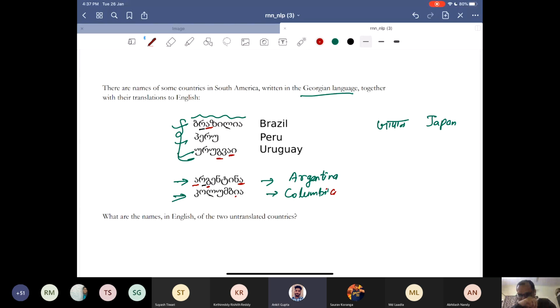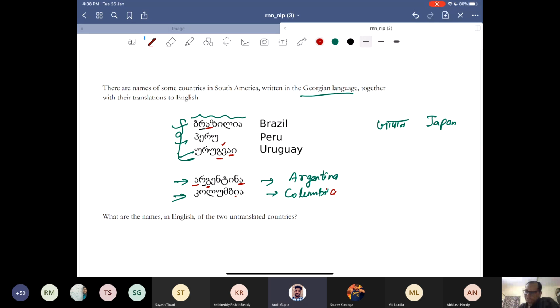Sir, IL was in the Brazil end, and the first name that came to my mind with IL in the last characters is Colombia, in South America. That's how I guessed it. In Brazil, the last two characters are IL.